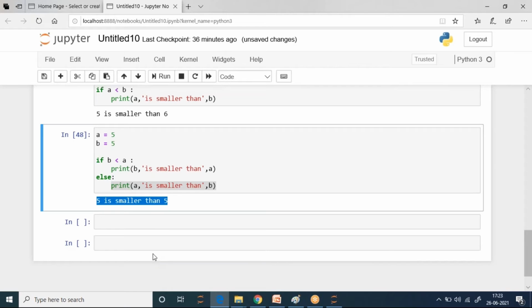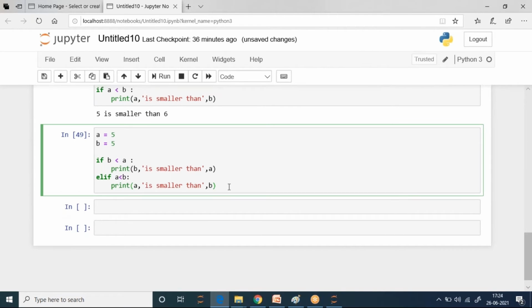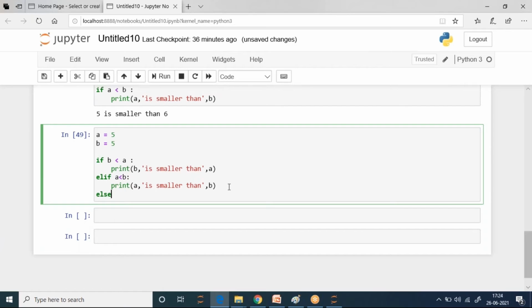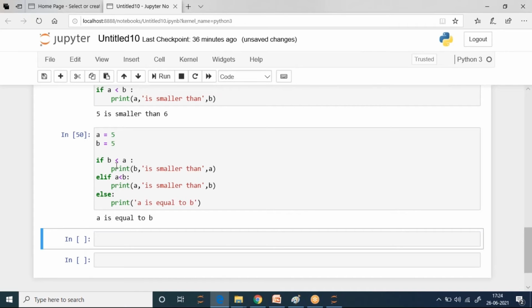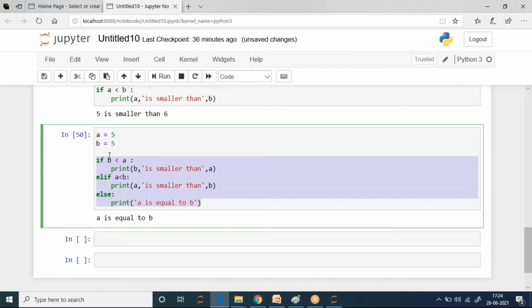So that is why I'm specifically saying, if my A is smaller than B only, then say A is smaller than B. Now if I want to introduce this else, I can just say else, print A is equal to B. Now see, this is the entire code which is actually correct, giving us right answers.